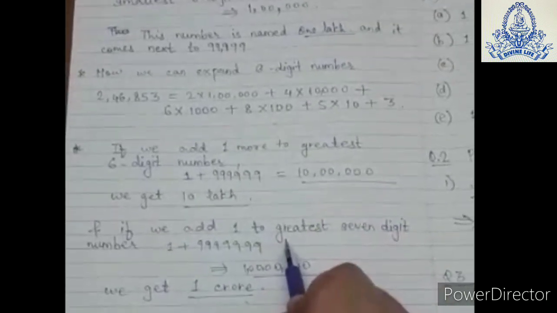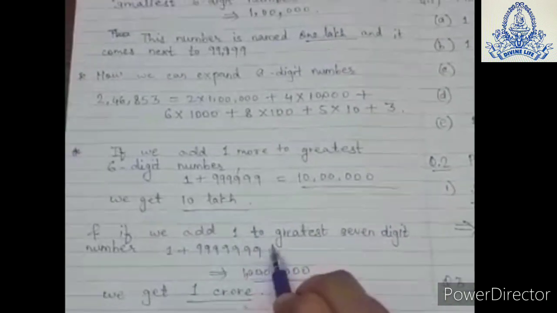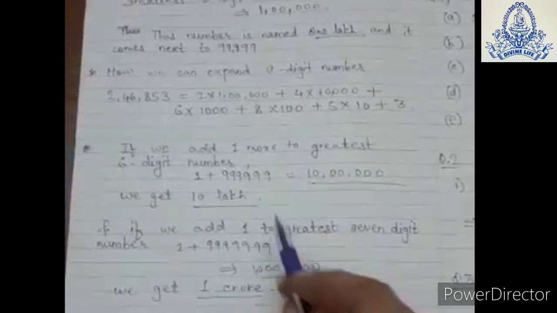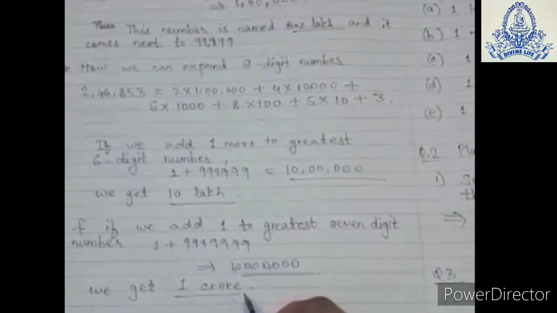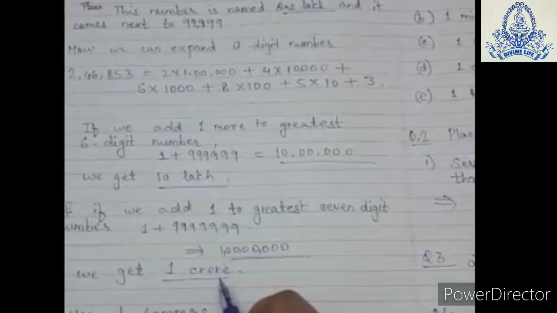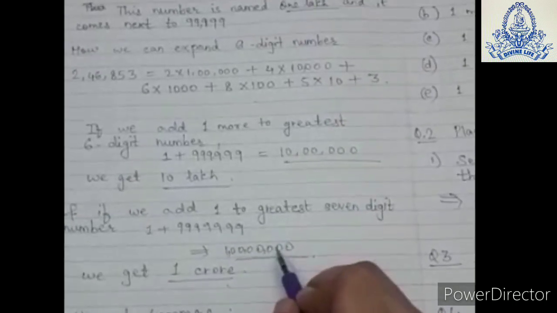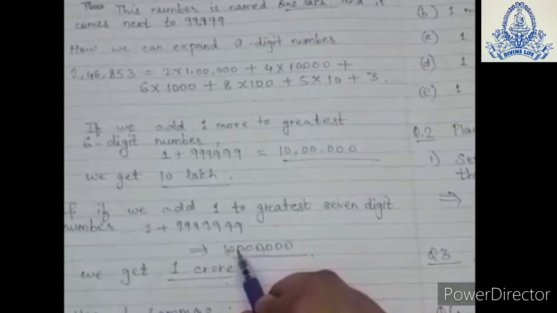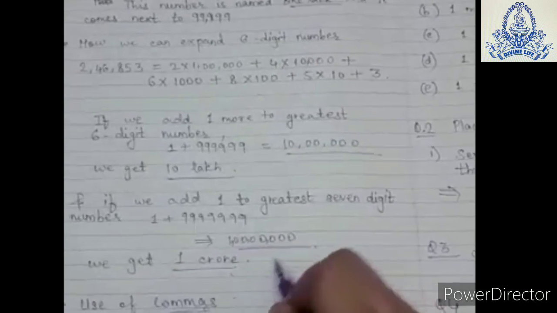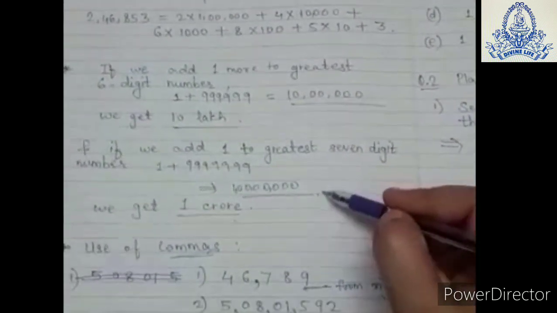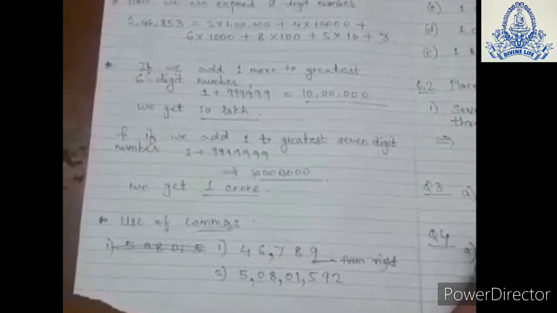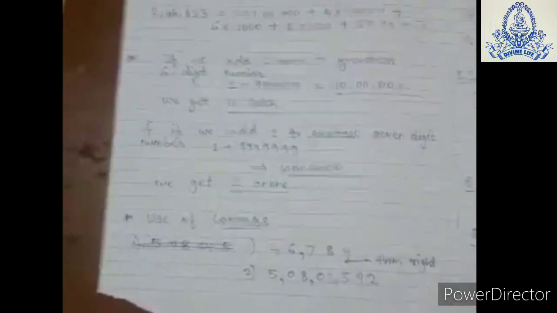And if we add 1 to the greatest 7-digit number, we will get the smallest 8-digit number, that is 1 crore. See this, 1, 2, 3, 4, 5, 6, 7, 8. This is 1 crore, the smallest 8-digit number. So what we have learned up till now: introduction to 10,000, introduction to 1 lakh, introduction to 10 lakhs, and introduction to 1 crore.